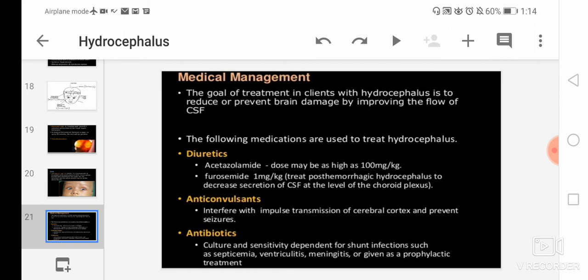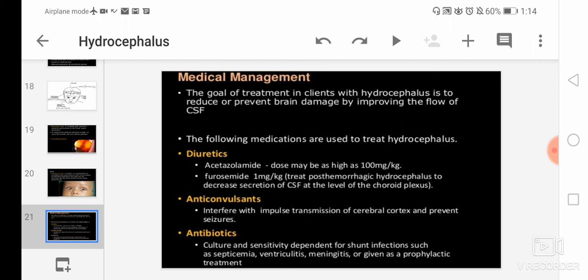Then anticonvulsants will interfere with the impulse transmission of the cerebral cortex and prevent seizures. So anticonvulsants will help to prevent seizures, and they interfere with impulse transmission of the cerebral cortex.